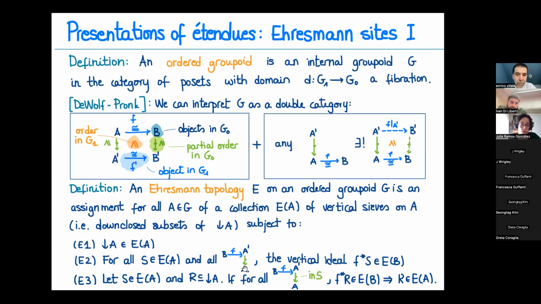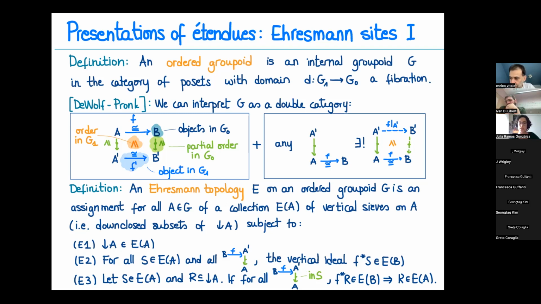So for any two sieves, S being covering, R being just an arbitrary sieve, if I pull back R along morphisms whose vertical part is in my covering, and this belongs always to the topology, then R initially belongs to the topology.